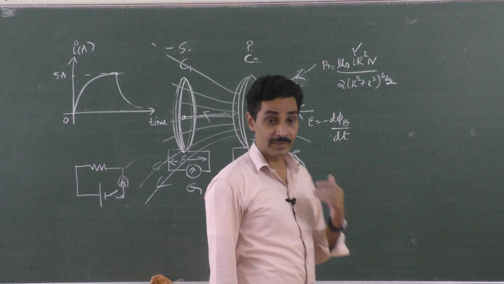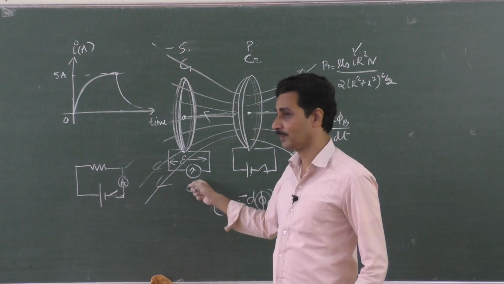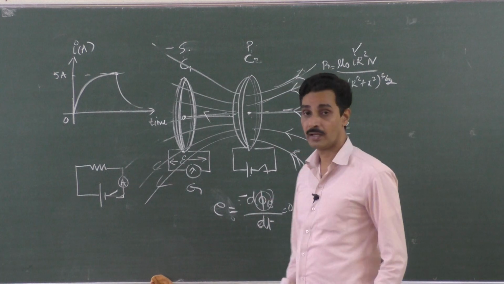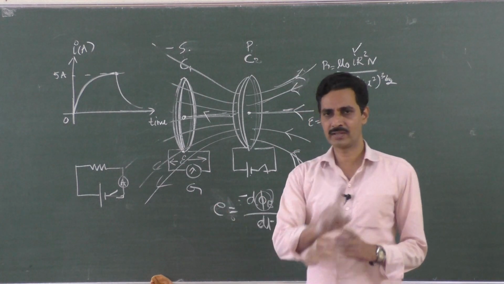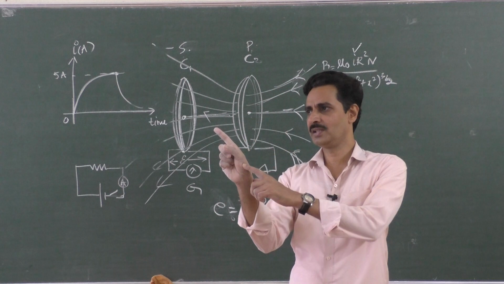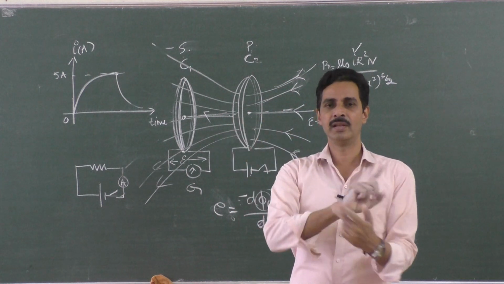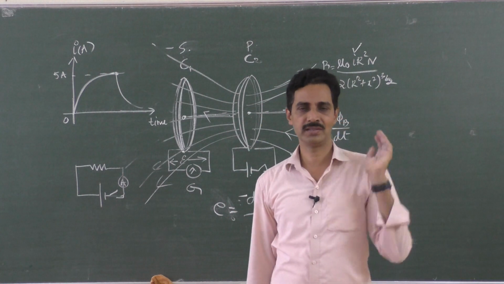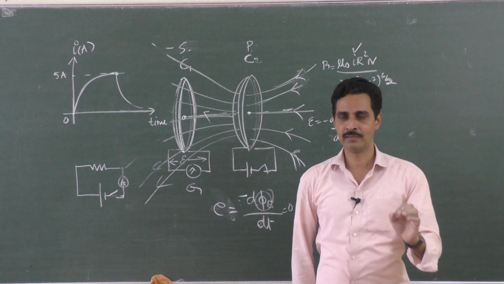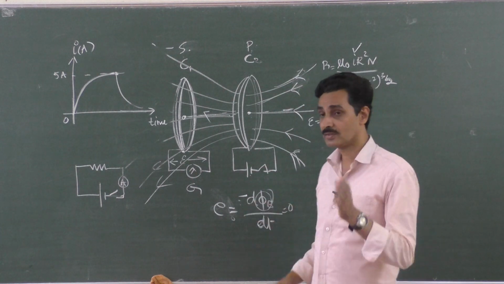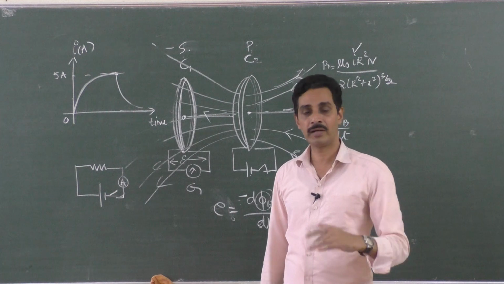So if you want to get a continuous deflection in this galvanometer, what do you have to do here? I want the continuous deflection. Either the galvanometer must show the deflection in this direction, or this, or this. There should be a continuous deflection in the galvanometer. What should I do for that? I should keep on switching this on and off, on and off, on and off.